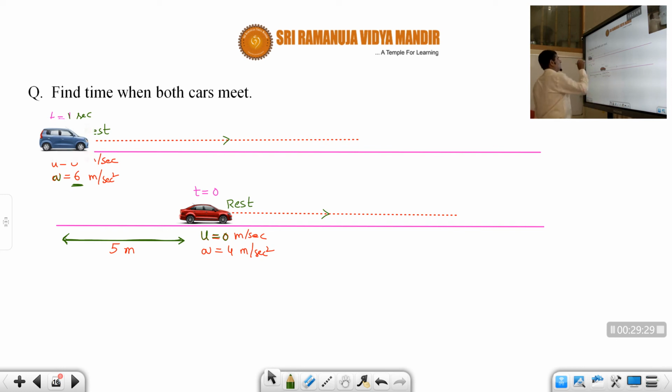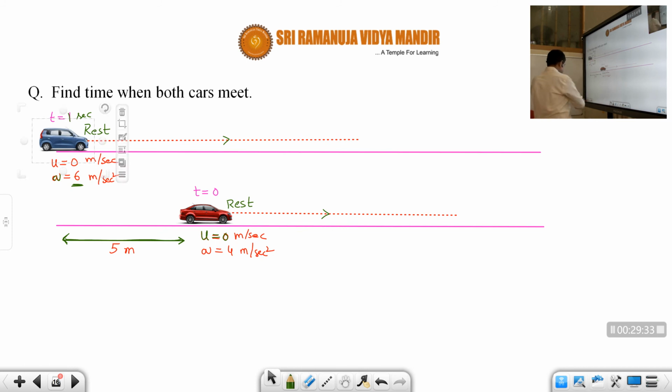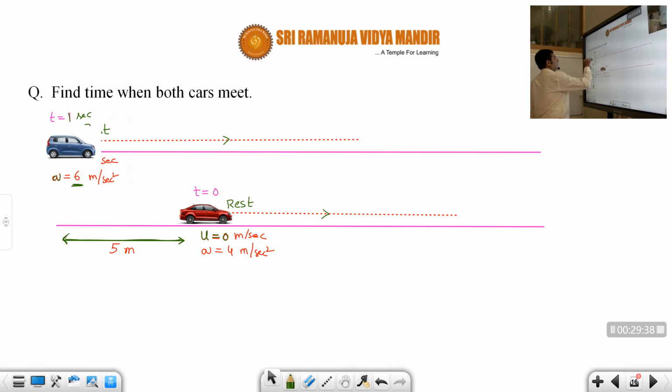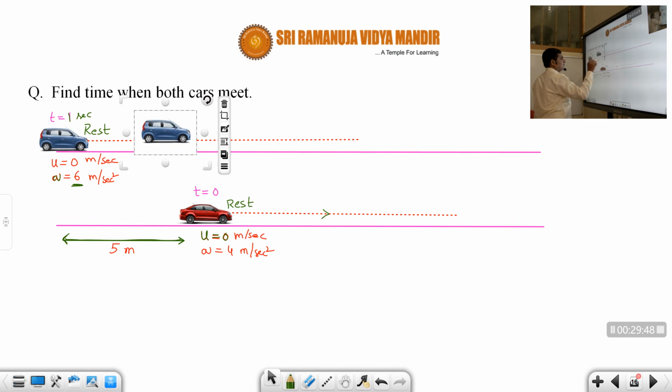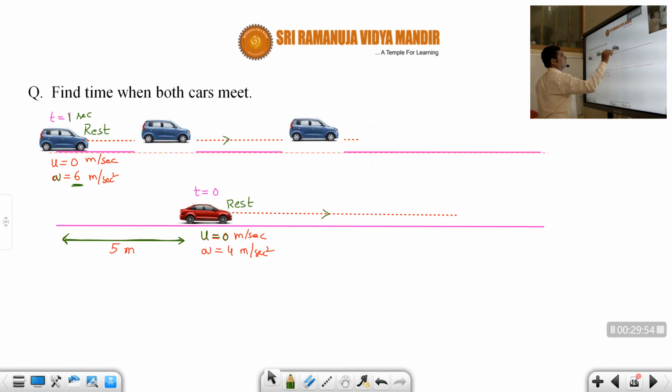Okay, that means I'll just show here. After some time it will be here, correct or not, students? After some time it will be here, then again after some time, then again after some time, because velocity is increasing like this, it will be here.